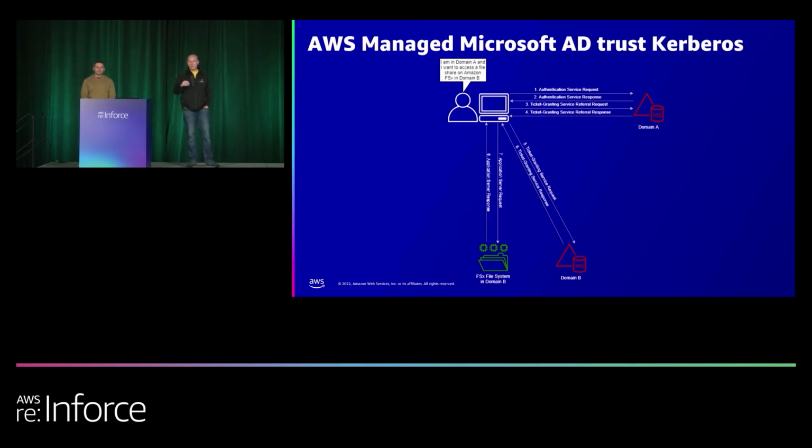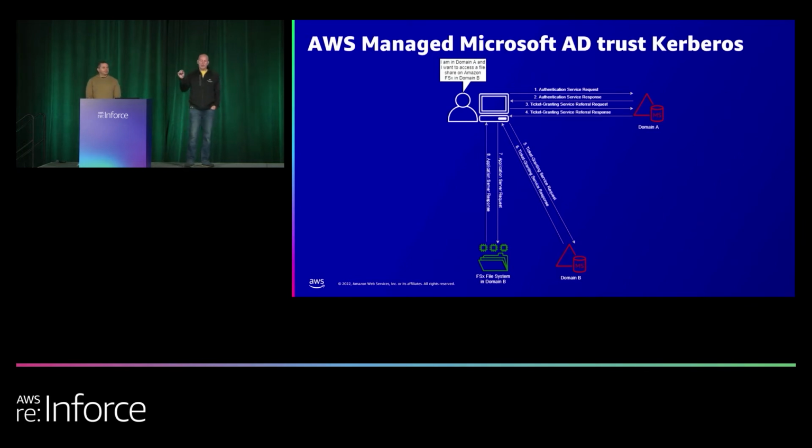So the very first part, you authenticate, like 1 and 2 on this screen, you're going to see is an authentication. That typically happens when you sign in to your Windows box. You get your ticket granting ticket, which basically allows you to get other Kerberos tickets. So the next thing I'm going to do is I want to access this file system in domain B. So what I do is I send a request to my domain A domain controller with the SPN for domain B, a service principal name. And I say, hey, I don't think it's in our realm or domain, and I might need a referral.